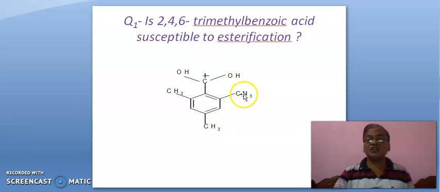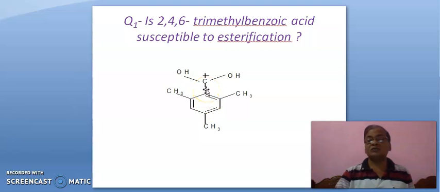Now, due to these two methyl groups, two ortho methyl groups, of course, these two methyl groups are bulky, and due to steric hindrance, this COH, this plane shifts, this bond rotates and comes perpendicular to this benzene ring.